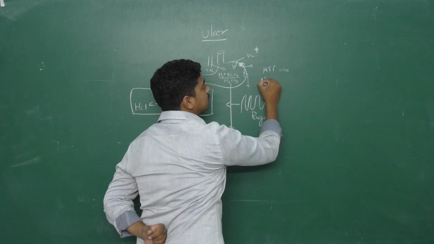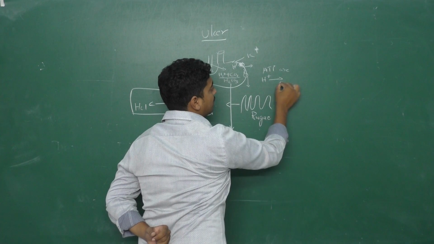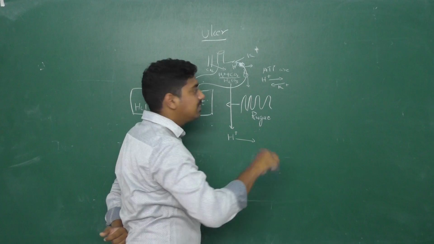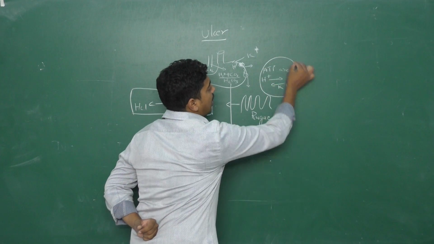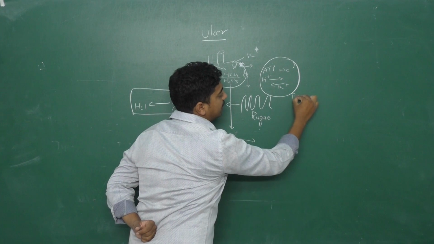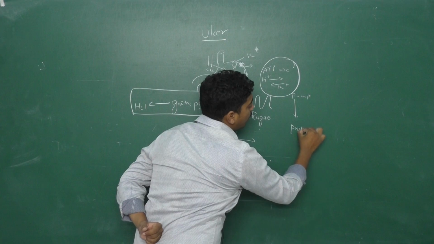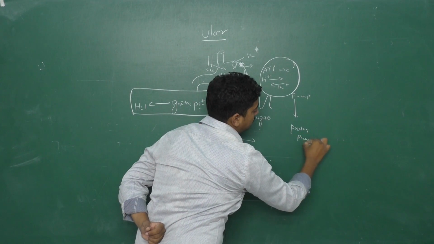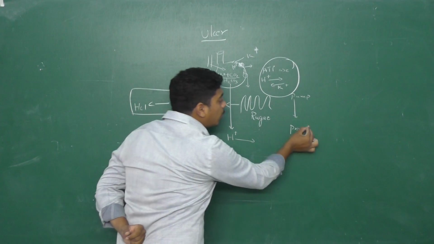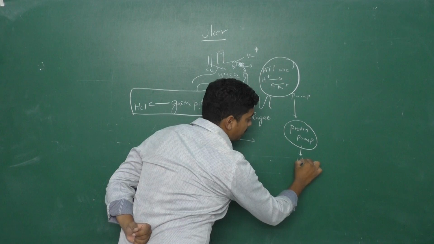Ultimately it produces H plus ions and brings in potassium. This pump is known as the hydrogen-potassium ATPase pump. Simply for our understanding, I will write proton pump. So the proton pump will produce H plus ions.